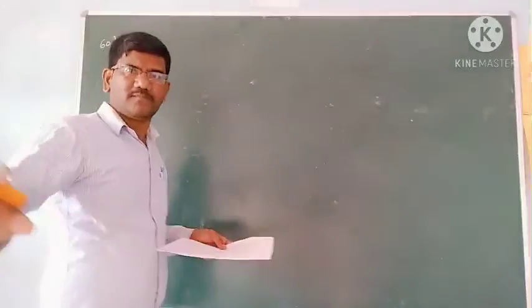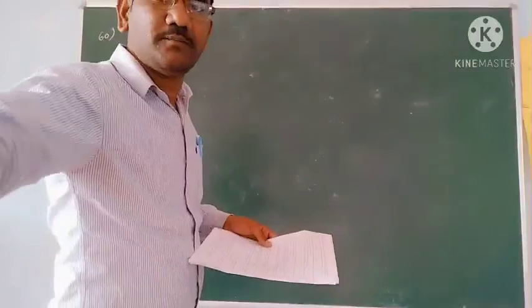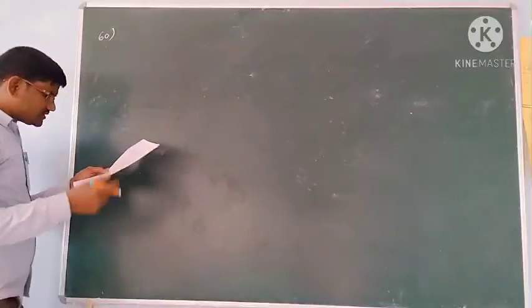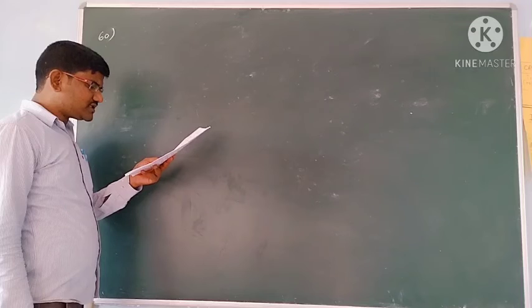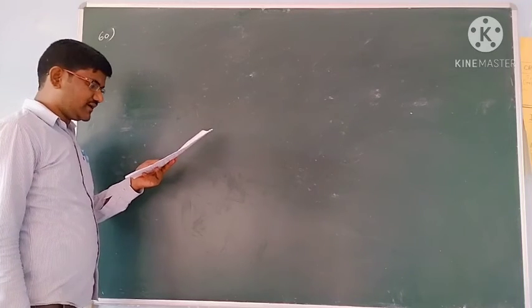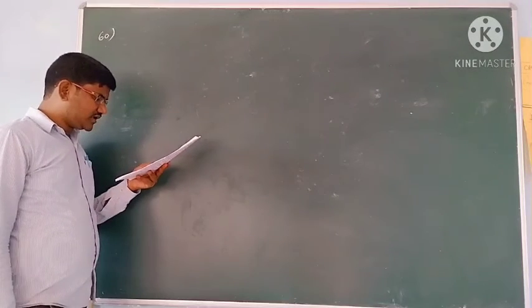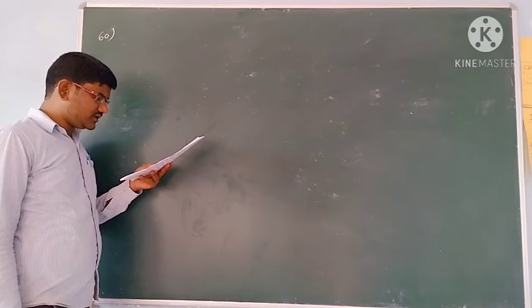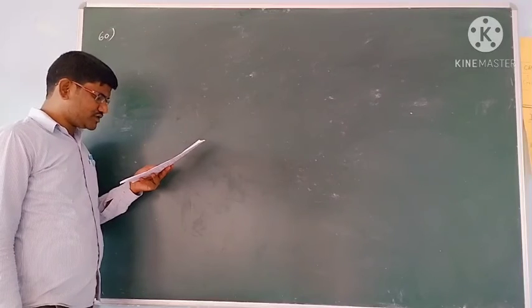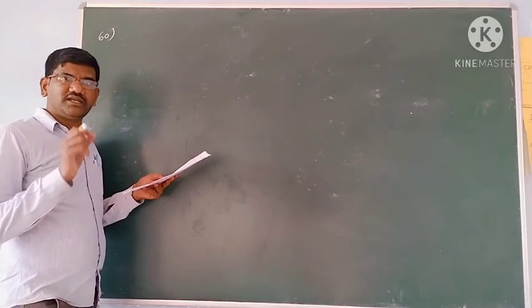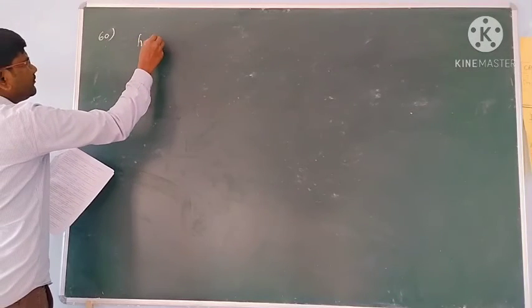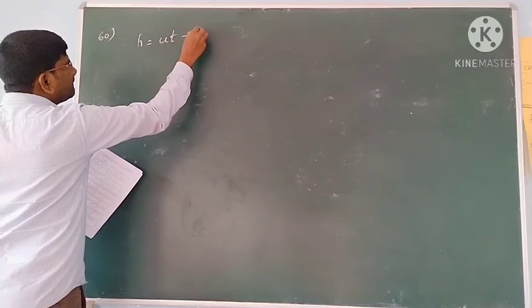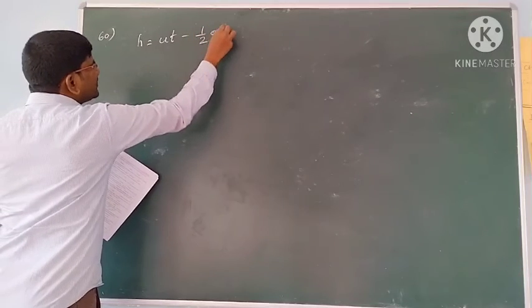Okay, students, see. So next problem, problem number 60. In that problem, a body projected up reaches point A in its path at the end of the 4th second and reaches the ground after 5 seconds from the start. So the height of A above the ground: it reaches a particular point after 4 seconds, then the height attained in 4 seconds I want to find. h is equal to ut minus half gt square.